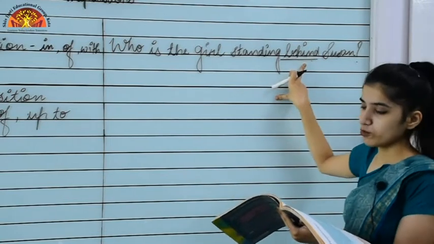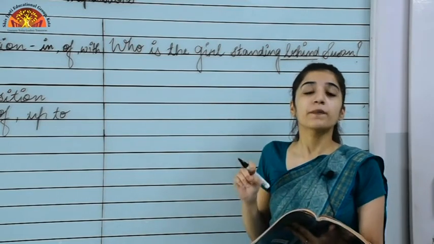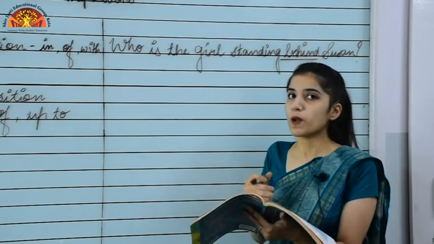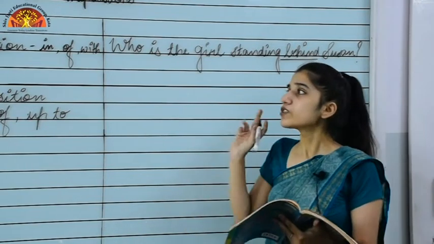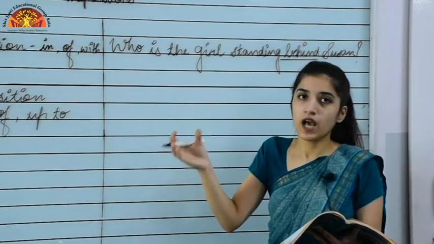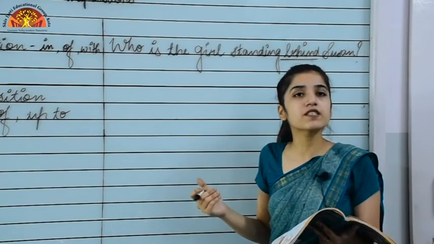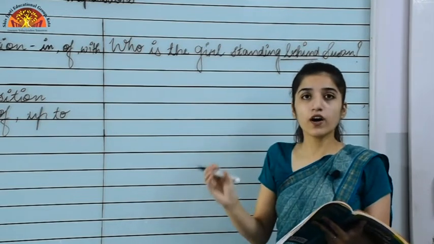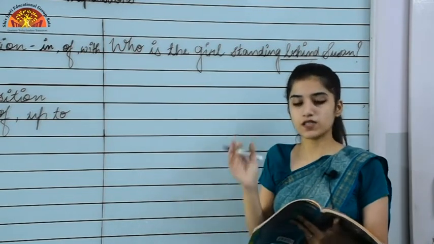So this is the example for simple preposition, because here behind is a one word preposition. Now don't get confused between an adverb and a preposition. Why? Because prepositions are always used before a noun or a pronoun, but adverbs add to the meaning of the verb. To identify the preposition, you need to see if the sentence is having an object. Then the word would be a preposition. But if the sentence is not having an object after the word, then the word would be an adverb. Just remember this thing.